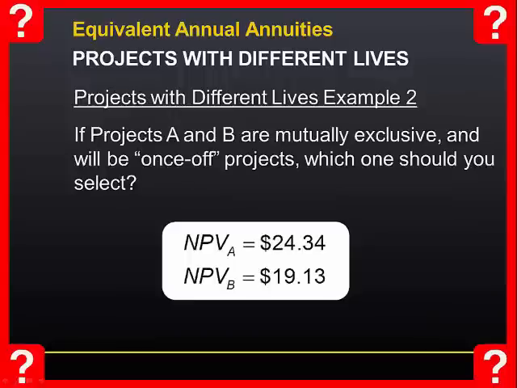So if projects A and B are mutually exclusive, we have to choose one of them, and they will be once-off projects. They will not be repeated. Which one would you select? Obviously, project A has the higher NPV and therefore should be selected. Nothing that we've done so far is inconsistent with the NPV decision rule that we developed earlier.